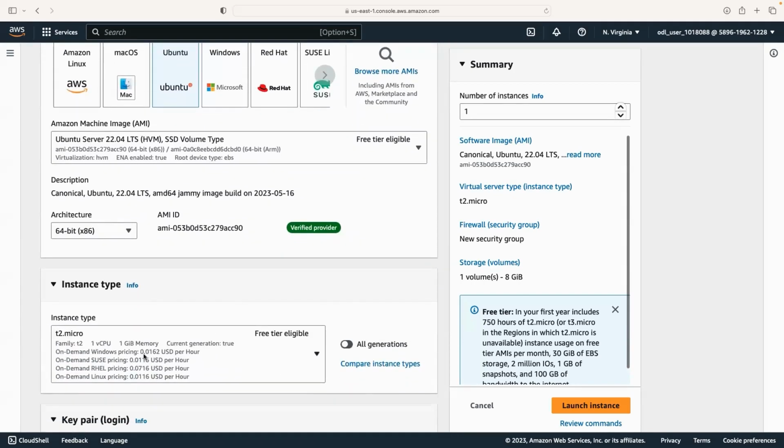Then we have the instance type. The instance type is going to be based on our own requirement. There are multiple instance types offered by EC2 depending upon whatever configuration we need. So we may have to look at different types.